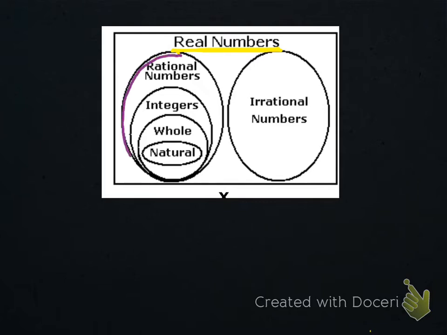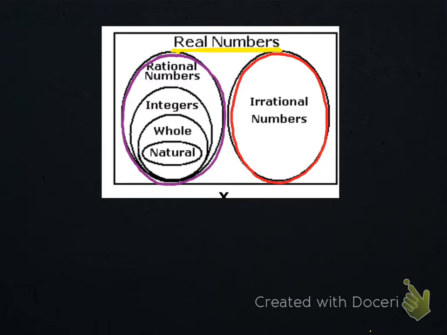So when we go with the real numbers, they're made up of, these are eggs. We've got the rational egg and the irrational egg. They're not the same egg. You can't be both rational and irrational. We can't be purple and red. So you're either rational or you're irrational, but you're still real. So rational and irrational numbers are real numbers.